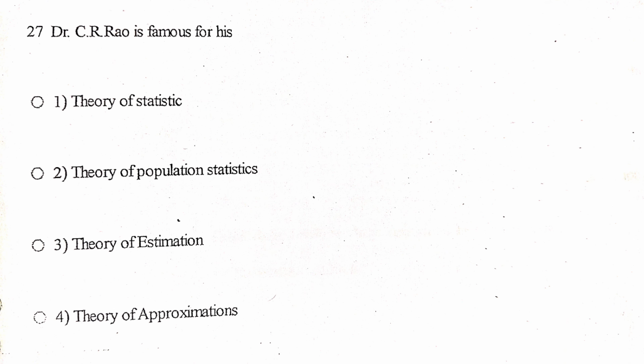Next one, Dr. C.R. Rao is famous for his theory of statistics, theory of population statistics, theory of estimation, theory of approximations. The answer is theory of estimation. Dr. C.R. Rao, Calyampudi Radhakrishna Rao is world famous for Cramér-Rao inequality, Rao-Blackwell theorem, Fisher-Rao metric, contributions to estimation theory and statistical inference. All these are part of estimation theory.